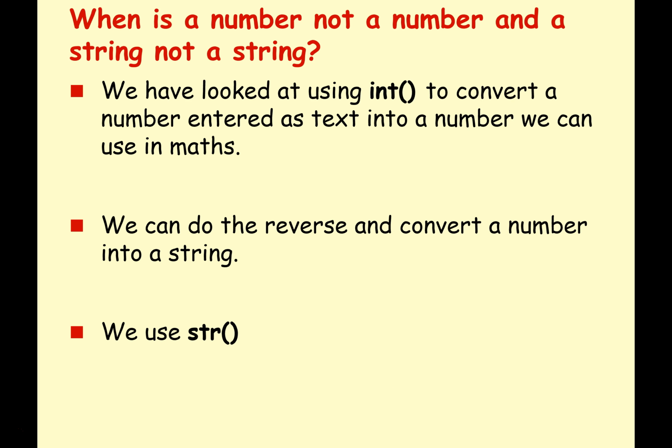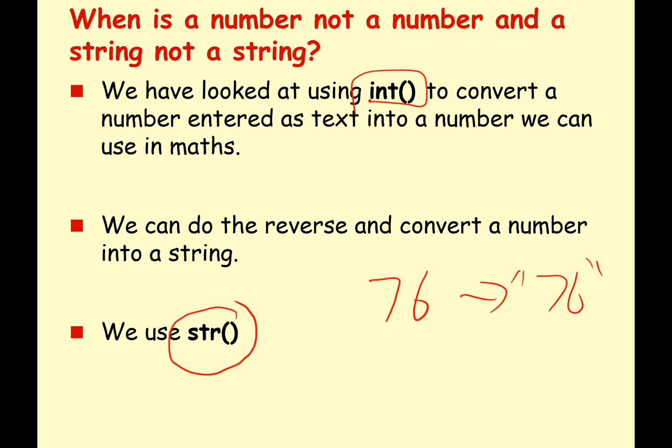We have looked at using int to convert a number entered as text into a number so we can use it when we're doing math. But we can also do the reverse and convert a number into a string, and we do that by using the keyword str and then putting whatever we want to convert in those brackets. So we could take 76 and make that "76".